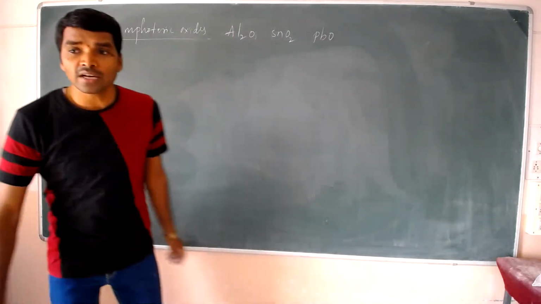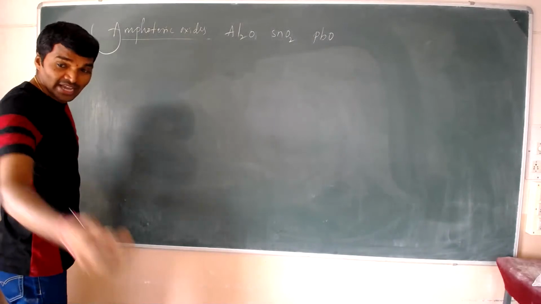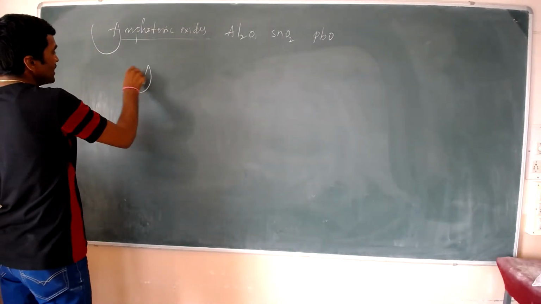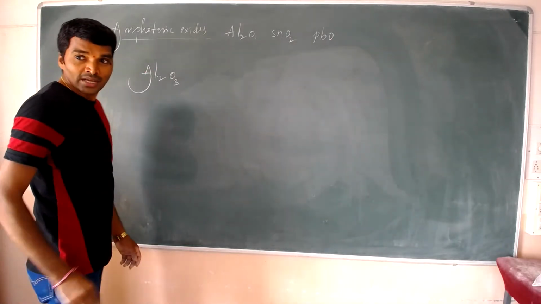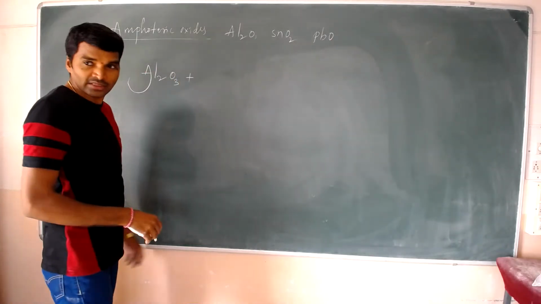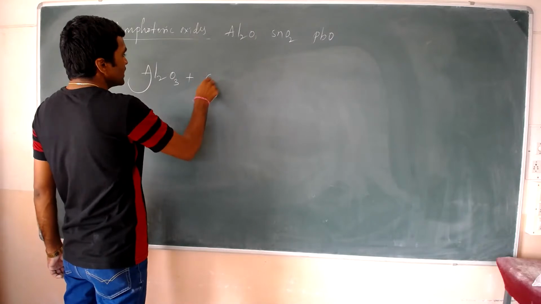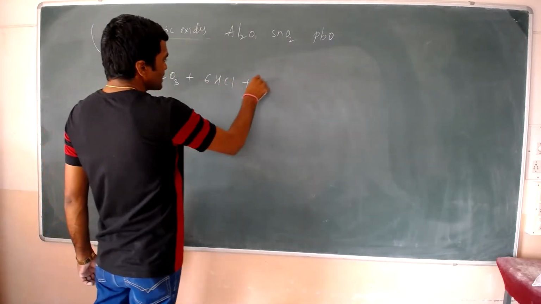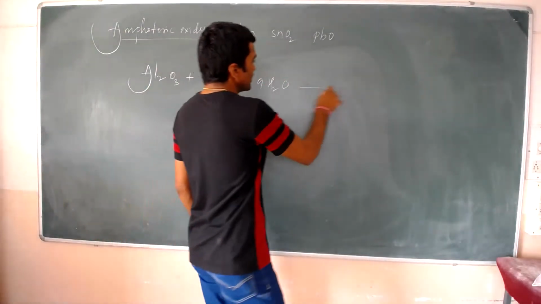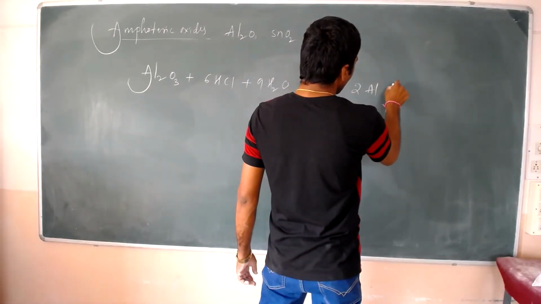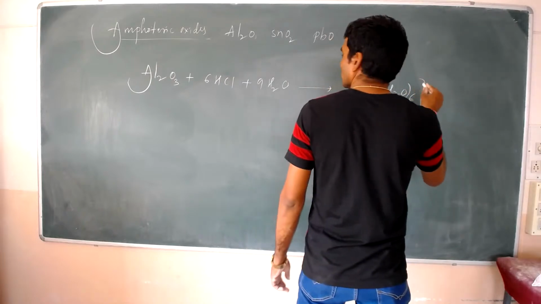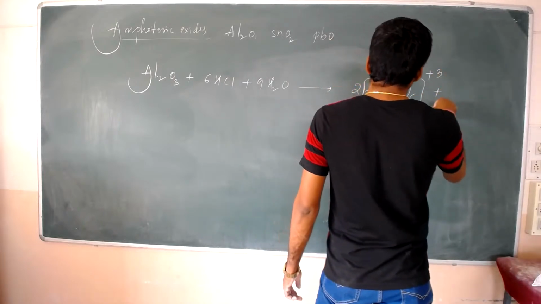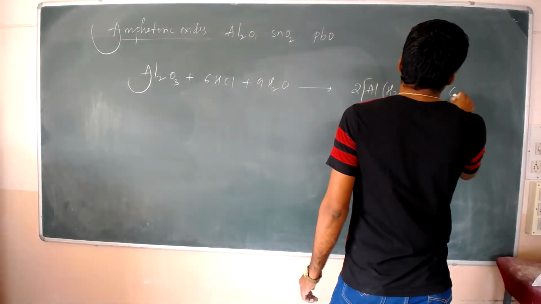Now we are going to discuss the reactions. Al2O3 is the amphoteric oxide. Al2O3 reacts with 6 moles of HCl plus 9 moles of water to form 2 moles of [Al(H2O)6]3+ plus 6 Cl minus.